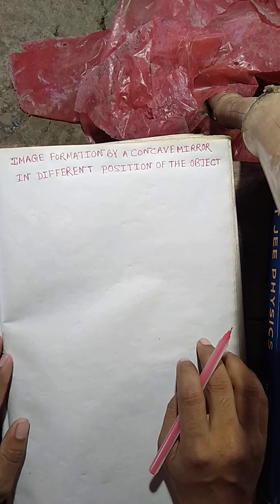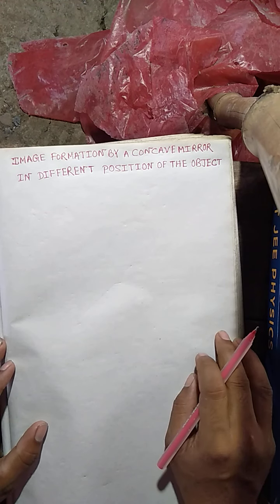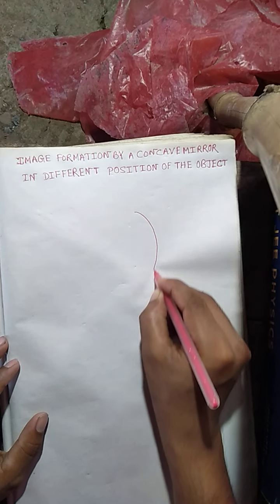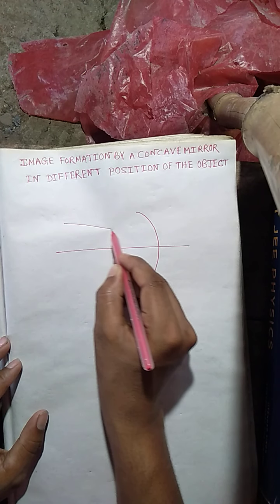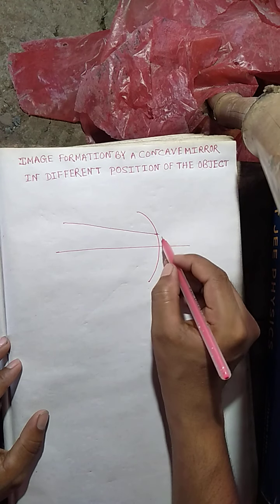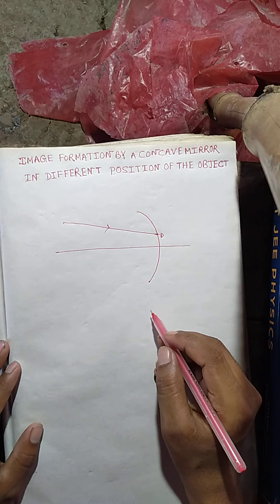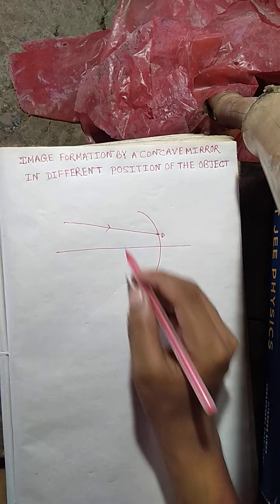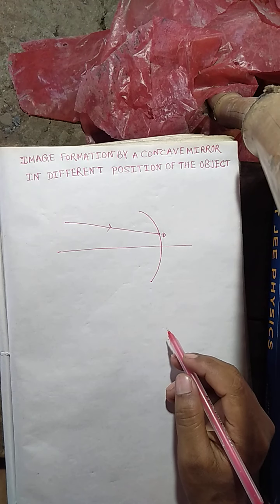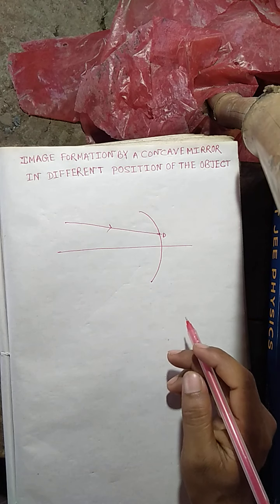Before entering this topic, I want to discuss a general issue which is very important to know. Let's consider a concave mirror, and a ray of light falls on it at point D. If I ask you how much space this incident ray occupies on the concave mirror, what will be your answer?